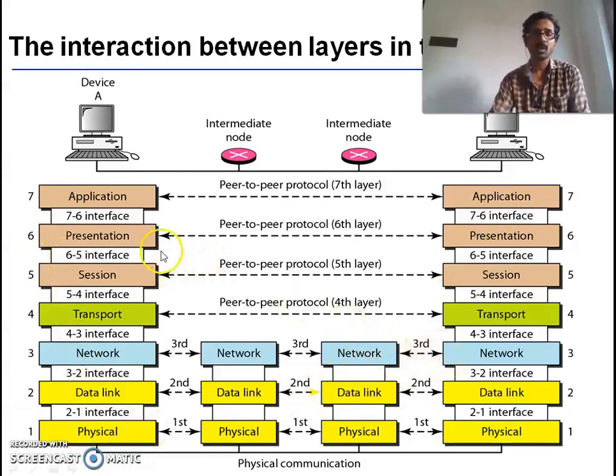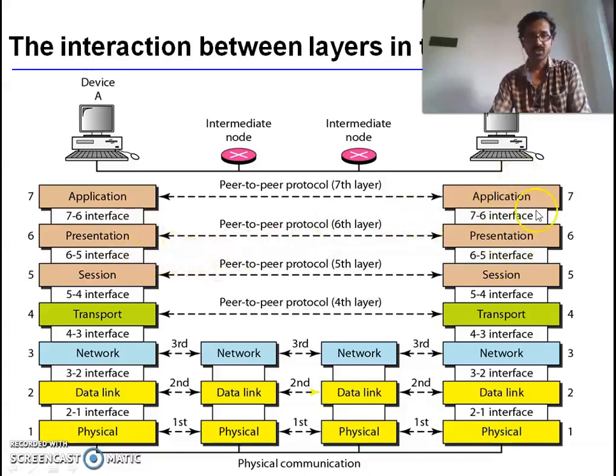In the OSI model, for data to travel from the source to the destination, each layer of the OSI reference model at the source must communicate with its peer layer at the destination.